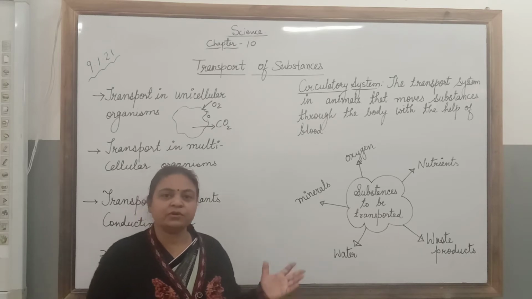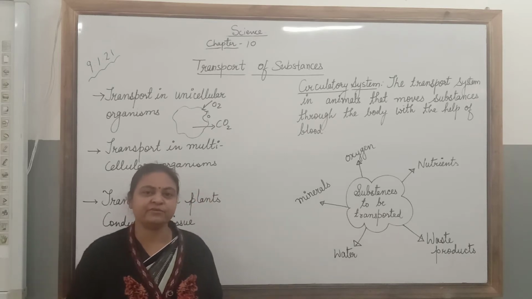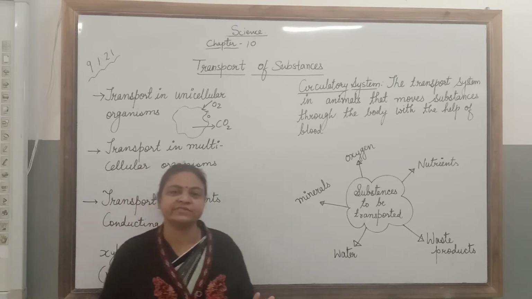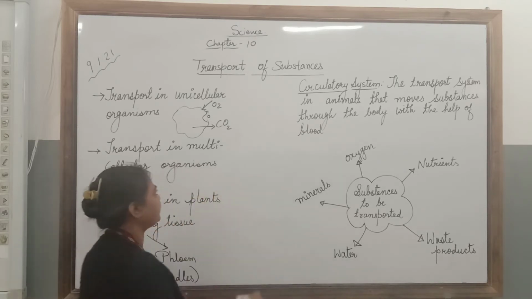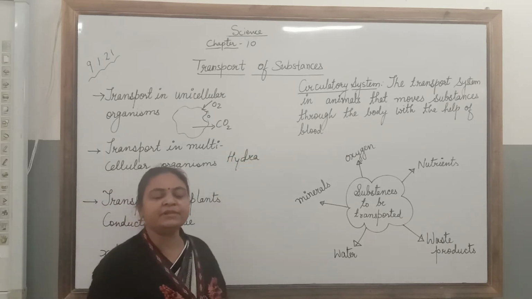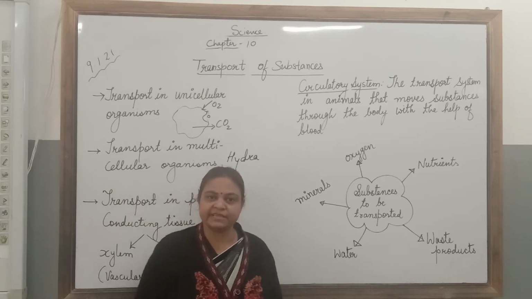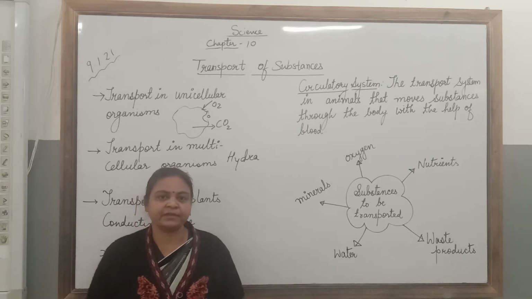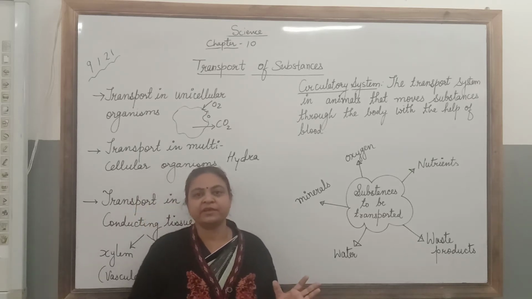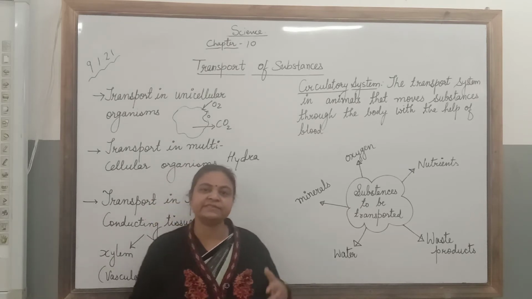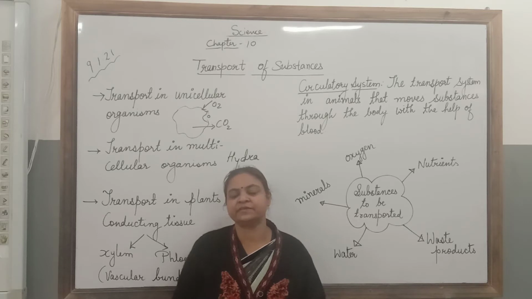But as we go to complex organisms, multicellular organisms, let us first discuss multicellular organisms with few cells. For example, Hydra. Hydra is an aquatic animal which is made up of only few cells. No complex organs or organ systems are present in this organism. So the system of transport is done with the help of water. The water transports the nutrients and excretory products as well as oxygen in Hydra.